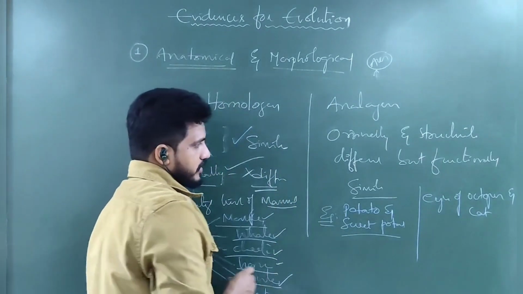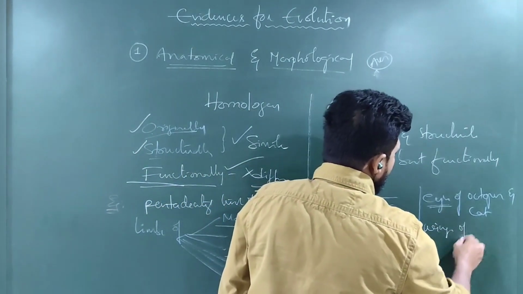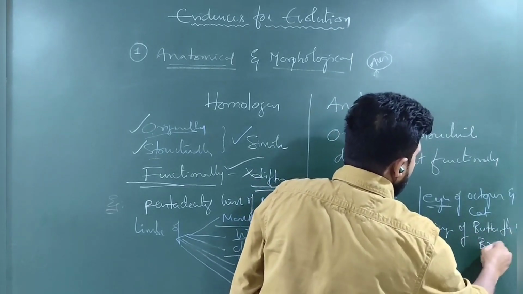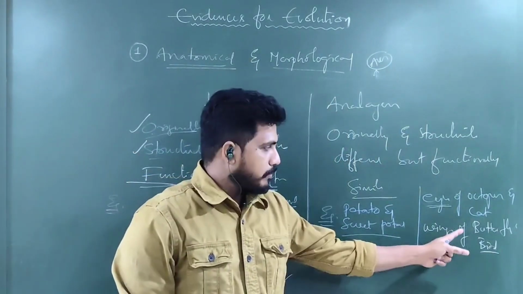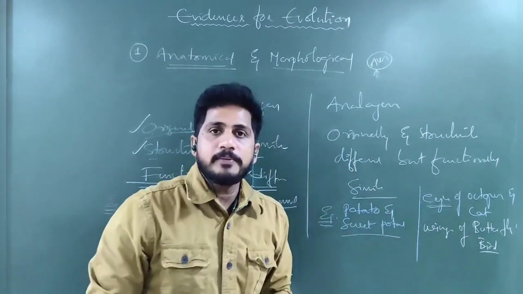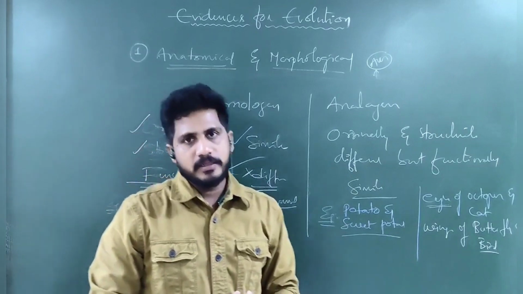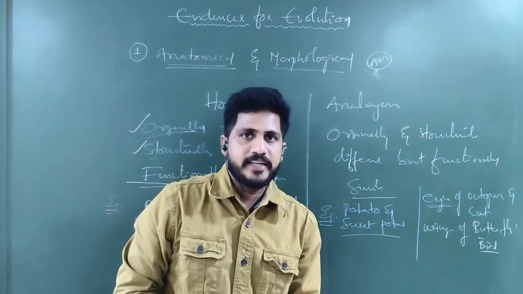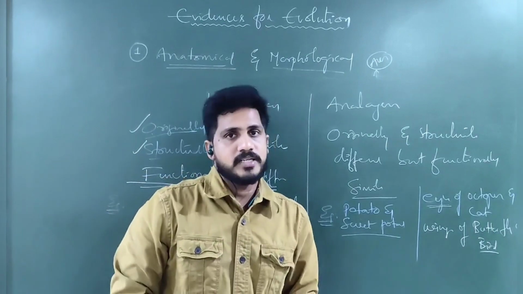And another example I can say here, wings of butterfly and bird. Butterfly is an arthropod, bird is a vertebrate, but both wings are originally structurally different, but they help for flight. So many insects have wings for flight, just like a bird, but bird wings are feathery. These insect wings are made up of chitin. So their makeup is different, but their function is the same. Why? Adaptations are taking place.